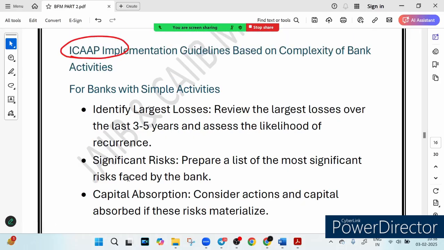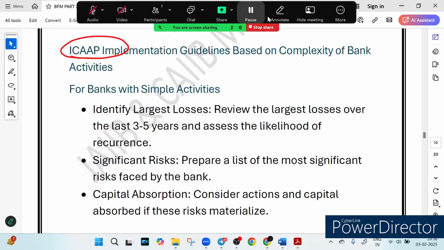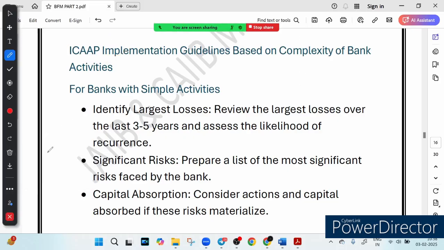So you take two types of bank: a local bank, right? A small bank giving loans to local businesses. It does not face the same risk as a large multinational bank, isn't it? The risk faced by a small local bank is not the same as a large multinational bank trading in complex financial instruments. That is why this ICAAP implementation depends on how simple or complex the bank's activities are, or we can say the complexity of bank activity.